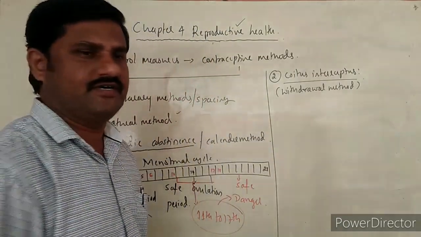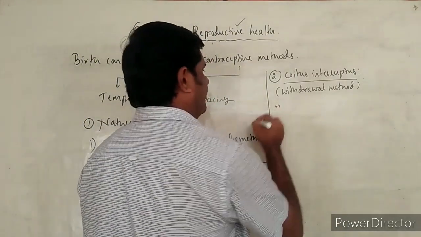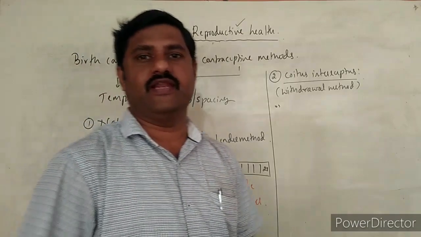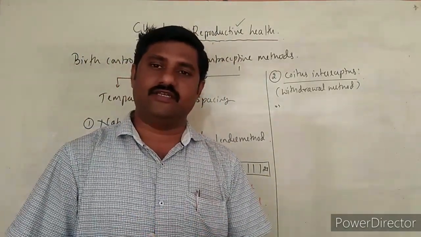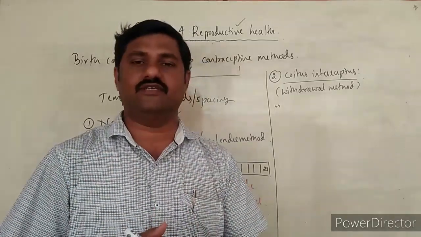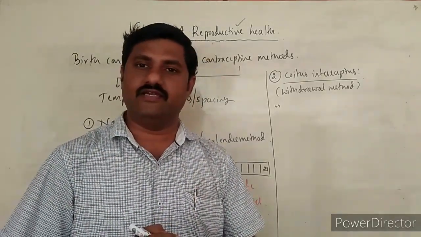What is this method saying? How does it help in avoiding the pregnancy? See here, coitus is taking place, sexual intercourse is taking place, right?